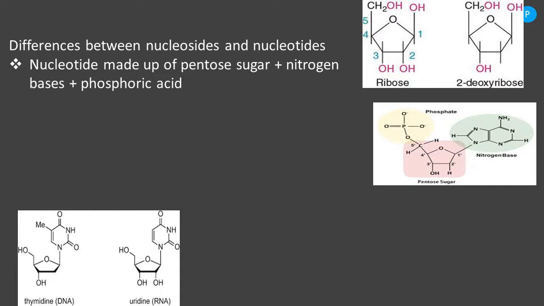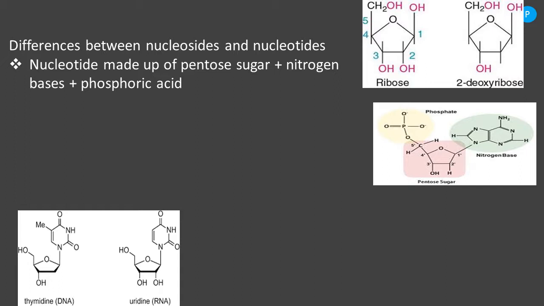So a single nucleotide consists of 3 different compounds. One is pentose sugar, another one is nitrogen bases, and one more is phosphoric acid. So phosphoric acid is also called phosphate, right? So these are the three different compounds. They are going to form nucleotide in the cell. What do you mean by pentose sugar? Penta is nothing but 5. So there are 5 carbon atoms present in the sugar, so that the kind of sugar here is called